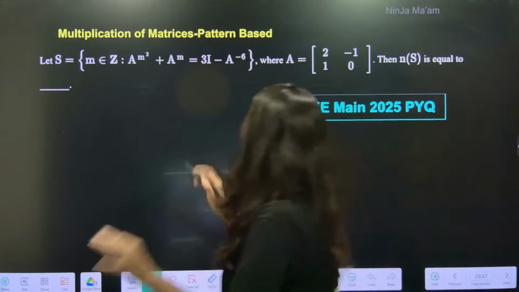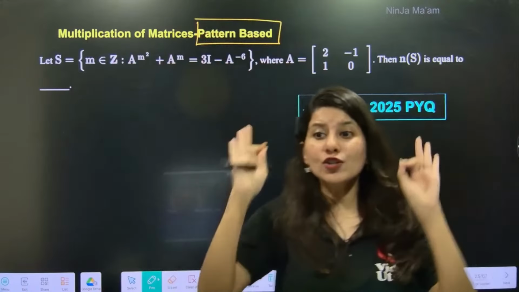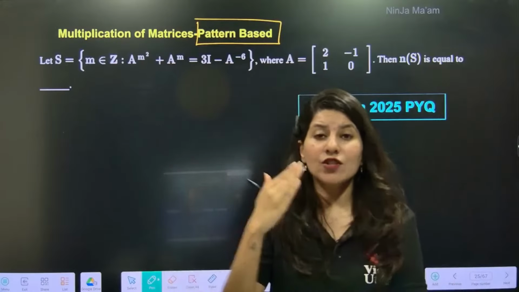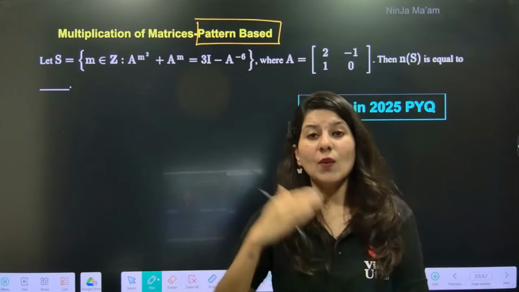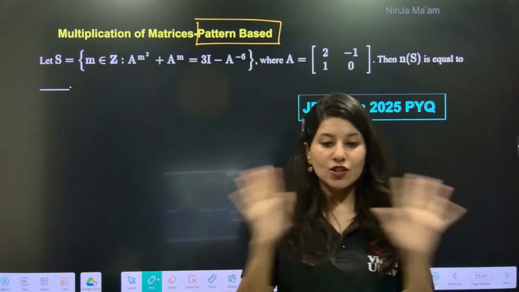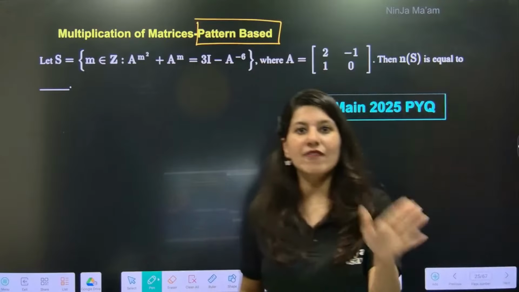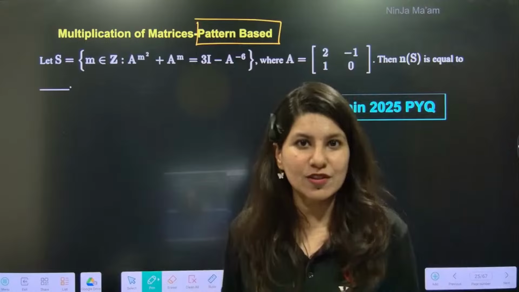Another category is pattern-based multiplication, a sure short question every year. In JEE Main 2025, you can see 2024, 2023, 2021. Just go and check it out. This pattern-based multiplication is everywhere, every year, almost every alternate shift.